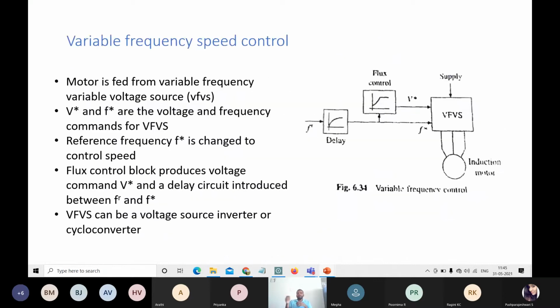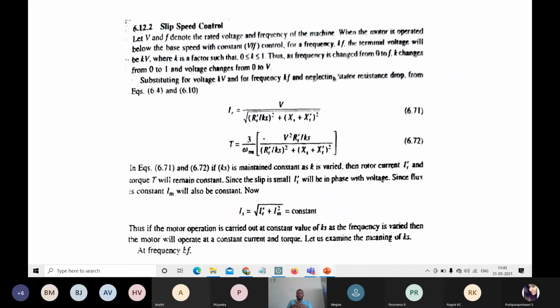Okay. So the terminal voltage will be kV. There is different nomenclature for speed control. How best can we control the speed using variable frequency drives? There are different types of drives, and in the variable frequency drive, how are we going to control the speed? How do the speed control techniques actually take place? That we are going to discuss now.